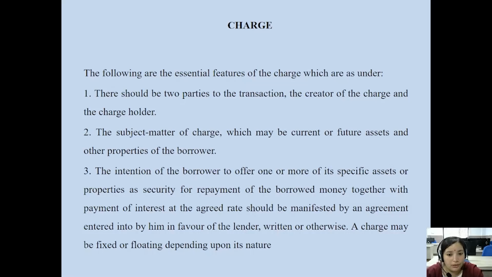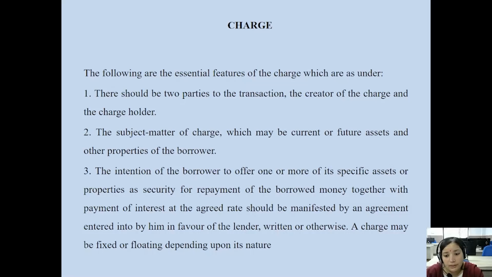The subject matter of charge, which may be current or future assets and other properties of the borrower, is mentioned as the subject matter of charge in the register of charge. So the intention of the borrower to offer one or more of its specific assets or properties as security for repayment of the borrowed money, together with payment of interest at the agreed rate, should be manifested by an agreement entered into by him in favor of the lender,